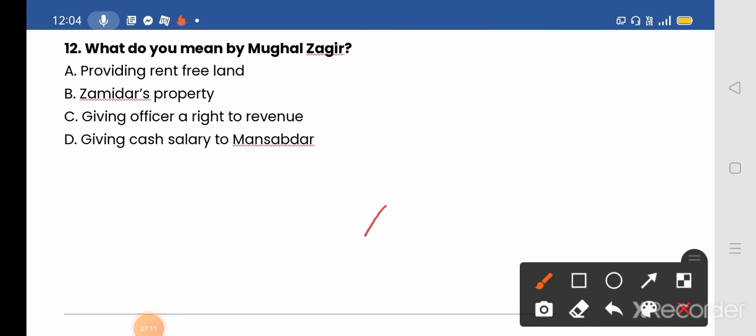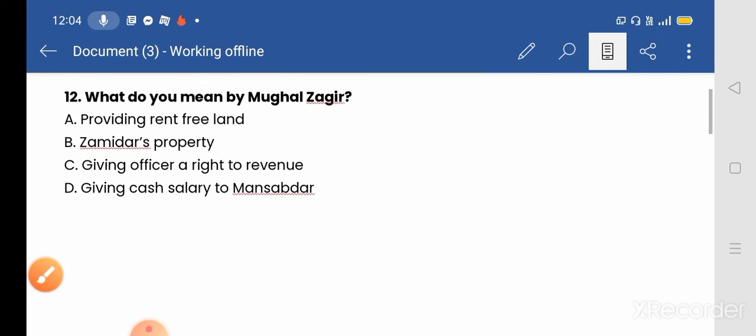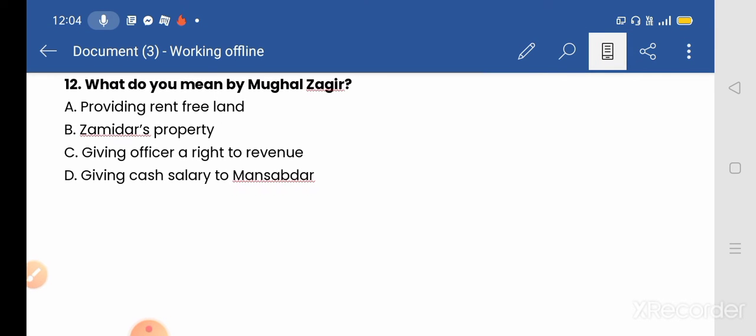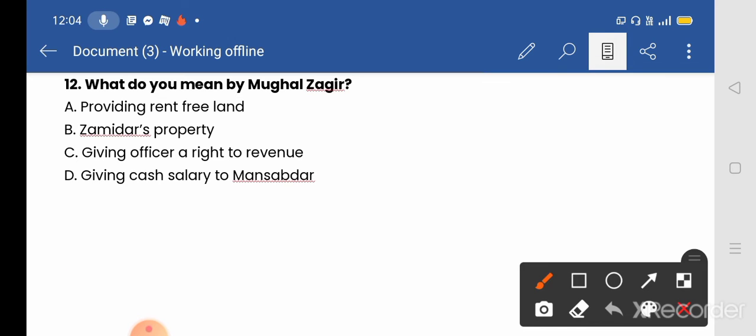Next question is, what do you mean by Mughal Jagir? The options given: A, providing rent-free land; B, Zamindar's property; C, giving officers a right to revenue; D, giving cash salary to Mansabdar. And the correct answer will be option C, giving officers a right to revenue. By the Mansabdari, Mughal Jagir, the Mansabdar is given the right to collect the revenue. Option C will be the correct answer. The Jagirdari system was the system of giving an official the right to collect revenue from a particular area called Jagir.